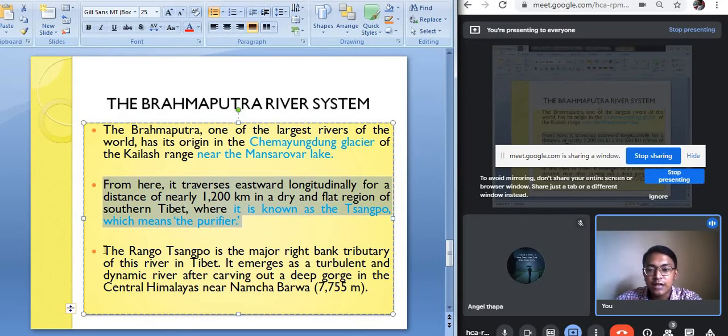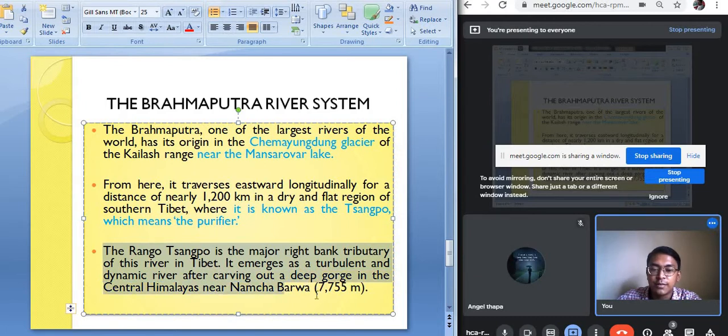The Rongo Sangpu is the major right bank tributary of this river in Tibet, and it emerges as a turbulent and dynamic river after carving out a deep gorge in the central Himalayas at Namcha Barwa. Namcha Barwa is the name of a peak in Arunachal Pradesh, from where the river Sangpu enters Arunachal Pradesh and becomes very turbulent. It starts flowing at a very fast speed with a huge amount of water, because the northeastern part of our country receives huge rainfall. Because of heavy rainfall, the river Brahmaputra gets enough water.